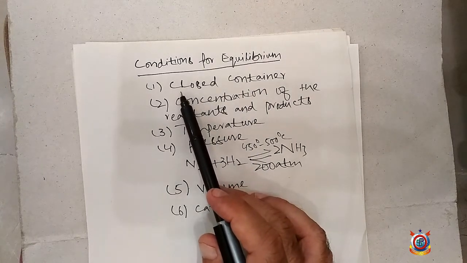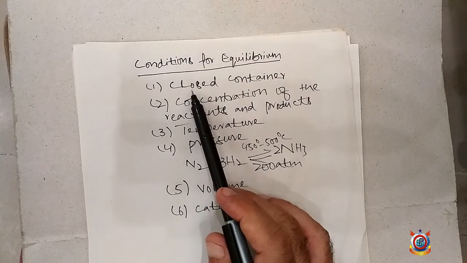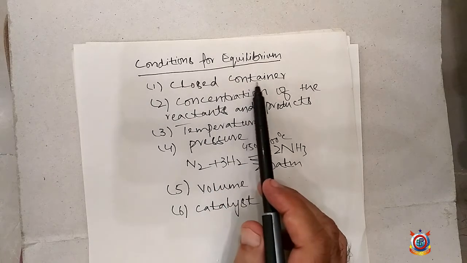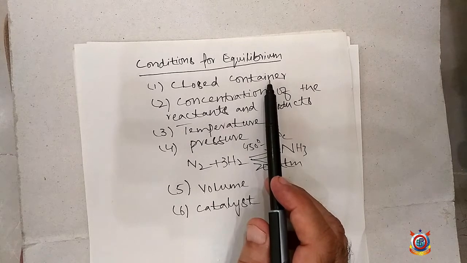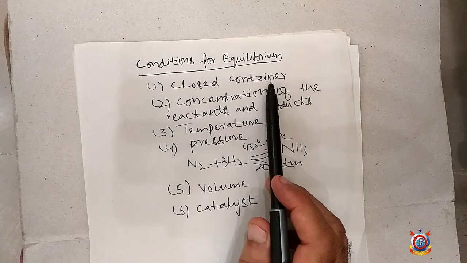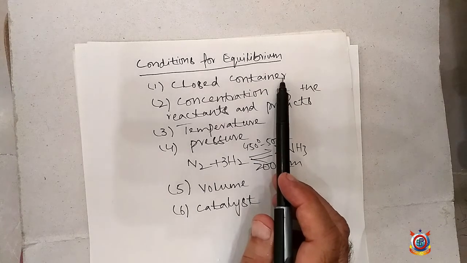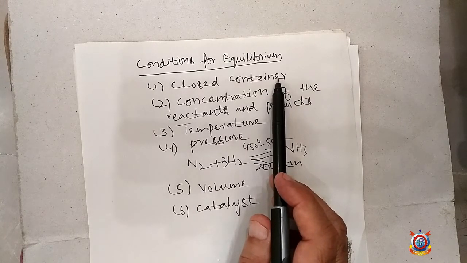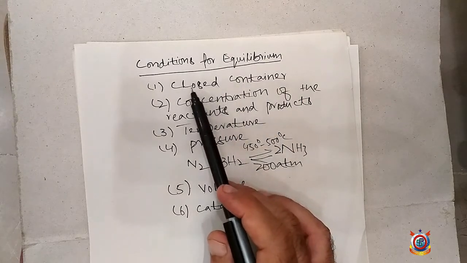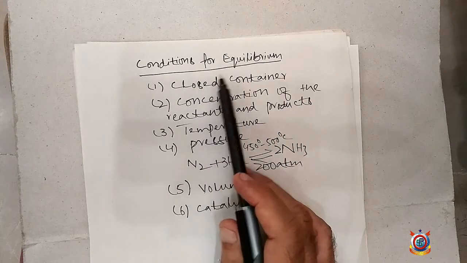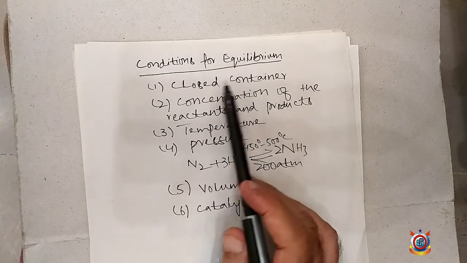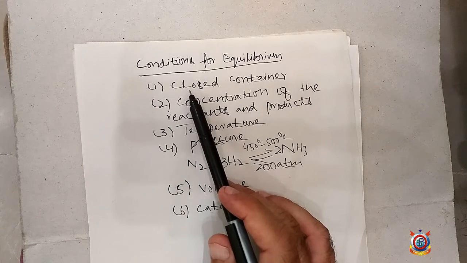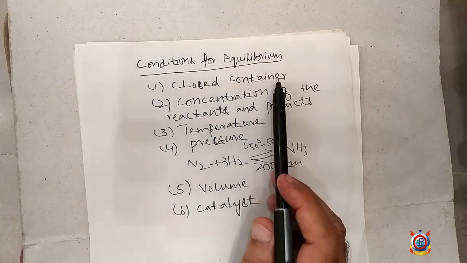If the substances are in the gaseous form and the reaction is carried out in open containers, the majority of the reactant and product may escape, leaving no possibility to attain the position of equilibrium. Therefore, the first condition which is necessary for attaining the position of equilibrium is the closed containers. Otherwise, the position of equilibrium will be disturbed if the reaction is carried out in open containers.